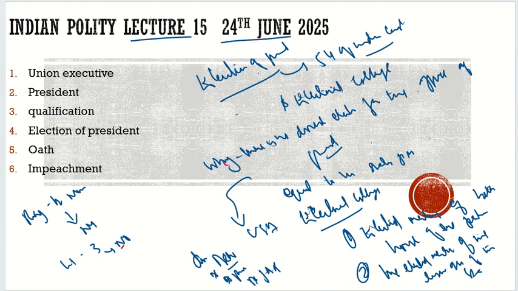So let us see when there is an election in 2027, then we will see what the status of it is. Maybe till then J&K would be restored to statehood, then the condition would be totally different. Then we would never know the answer to it. So till now we have understood the electoral college also. Then this is what Article 54 says.